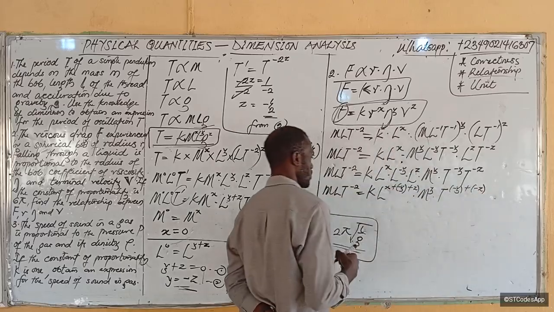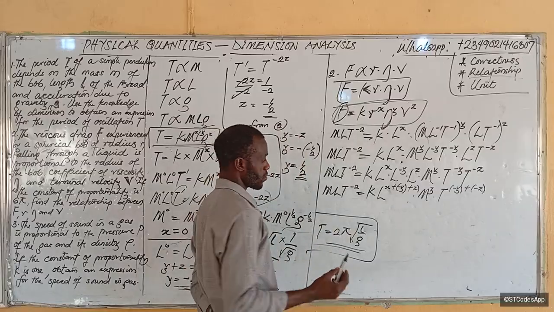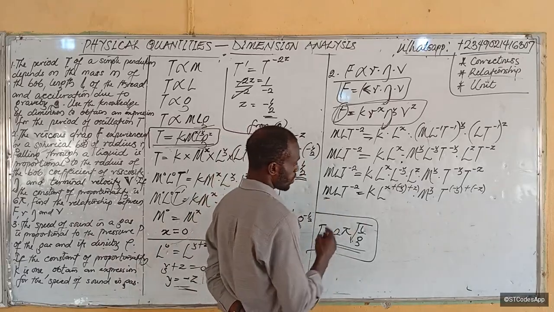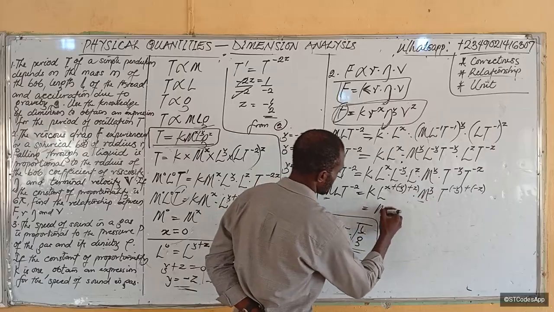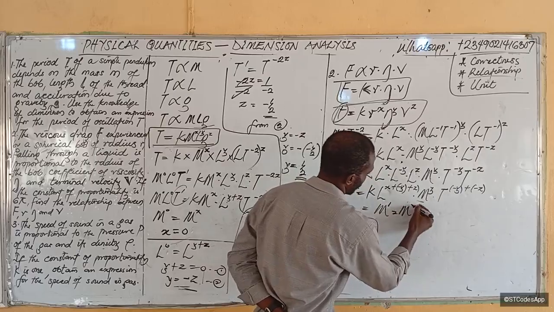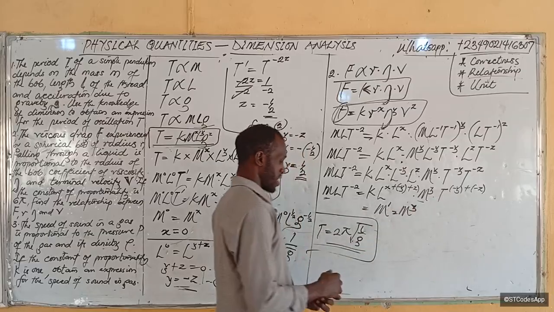Is this clear? So from here we can now begin to equate our coefficients, our quantities. M is alone here, m is alone here. So m raised to power 1 is exactly equal to m raised to power y on this side, because m raised to power 1 cannot be equal to anything other than m there.